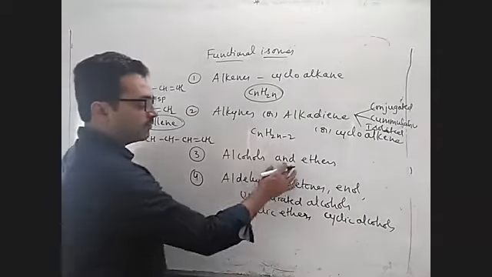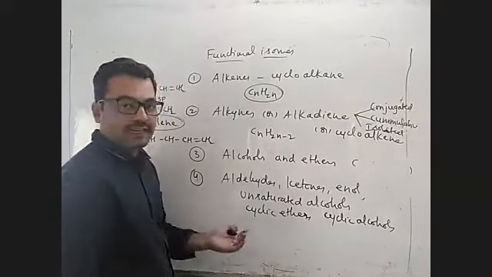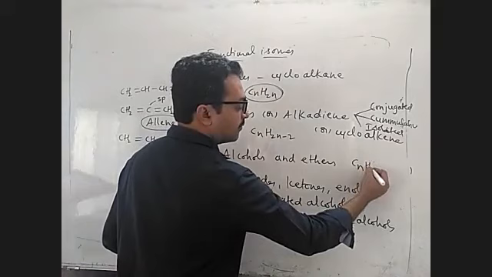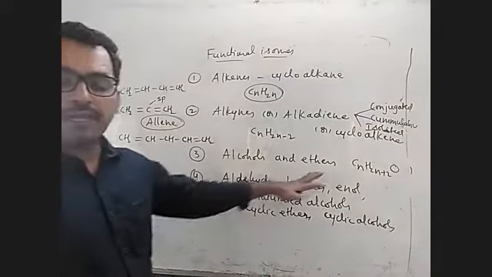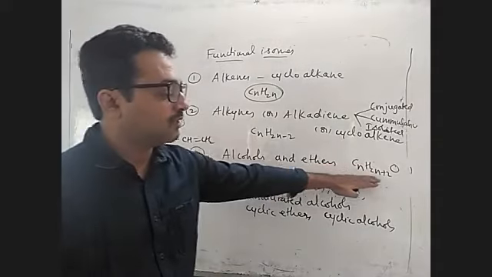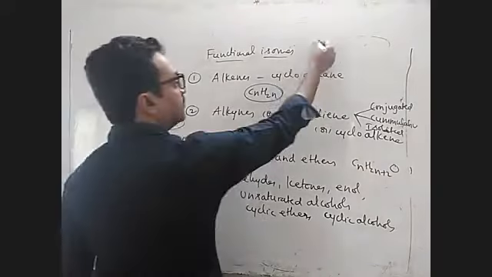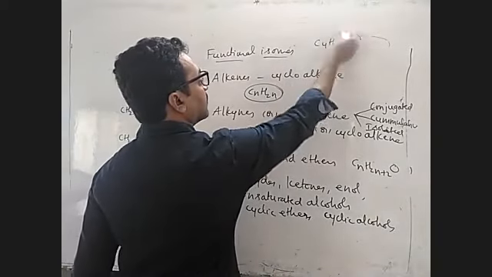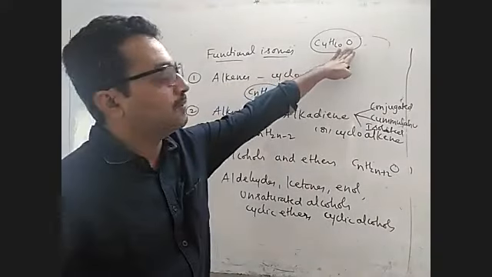So, what is the formula for alcohols and ethers? Simply alkane plus O. Alkane, you might be knowing the alkane formula. Just put one O extra. That's it. As simple as that, right? CnH2n plus 2 plus O. That is the formula. By looking at it, you can say. Suppose I give you C4H10O, immediately you can find that it is an alcohol or an ether because the alkane formula plus one O is there.